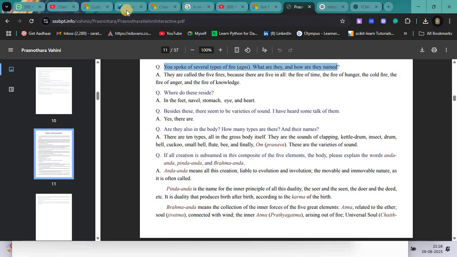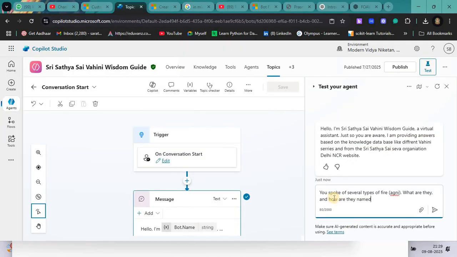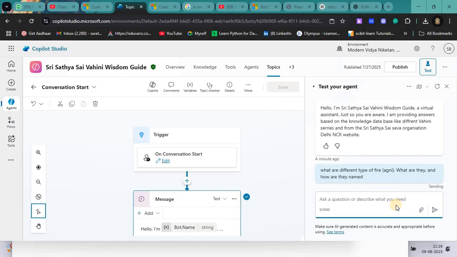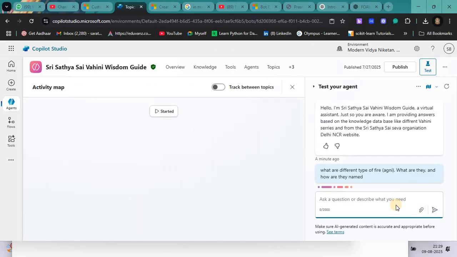For example, you can rephrase it: what are the different types of fires, the different types of Agni, and what are they and how are they named. Once I ask this question, let's see where it is going.